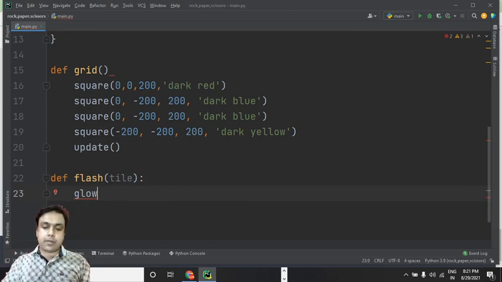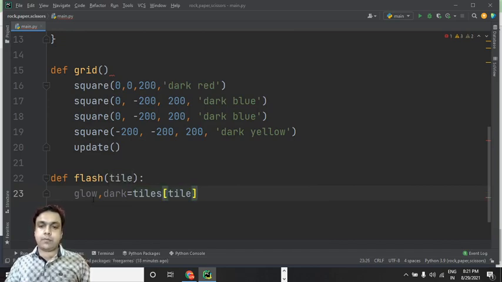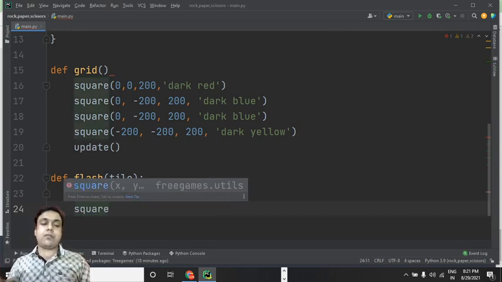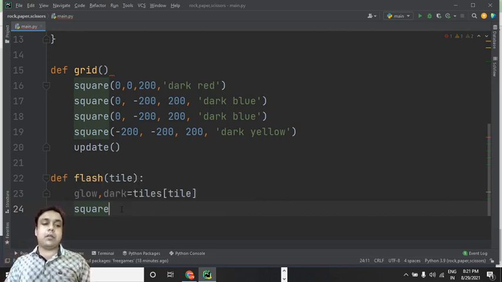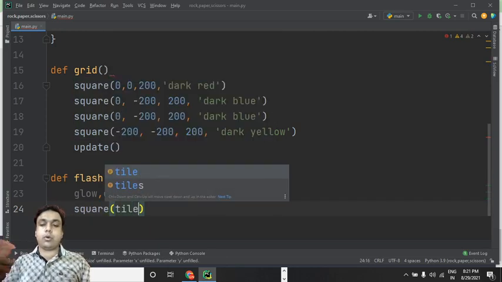So glow comma dark equals to tiles, and then we can have this tile over here like this, right? So this is going to glow, make the tiles glow. Fine, I'll show it when you'll see the output. I think then the things will be more clear to you if you don't know anything about Simon game, and definitely you will be able to understand each and everything more clearly.